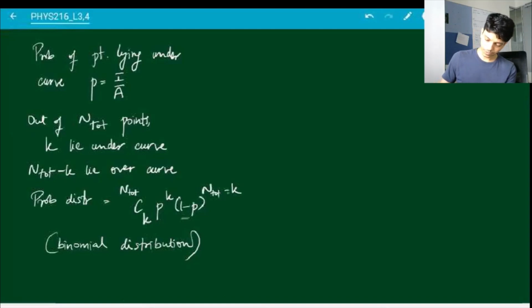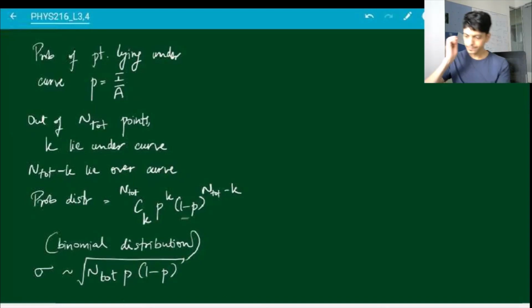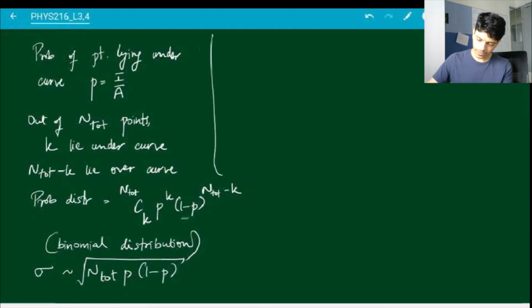And for this distribution, the error, which is basically the standard deviation, is going to be the square root of n total times p times 1 minus p. This again comes from the properties of the binomial distribution. In case you're not familiar with how to do this calculation, you should be okay. Given the last lecture in which we discussed how to calculate standard deviation, variance, etc., this should be doable.